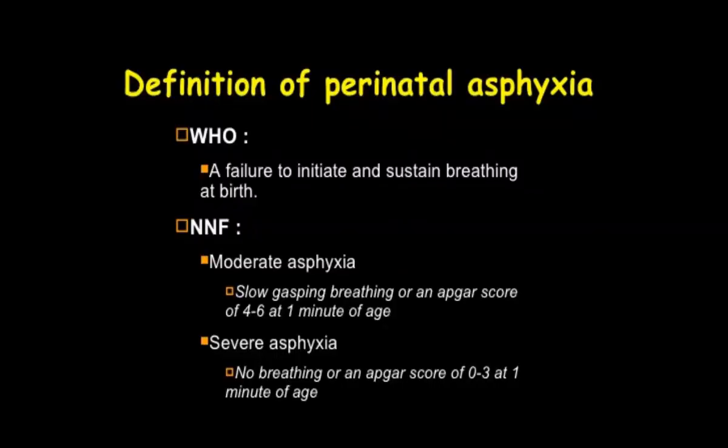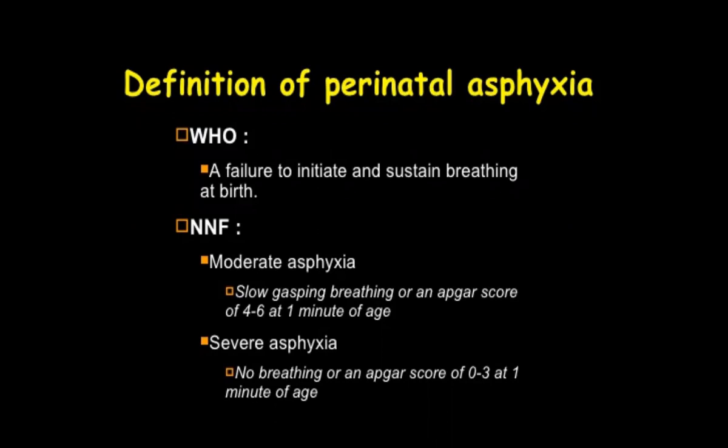According to the WHO, asphyxia is a failure to initiate and sustain breathing at birth. It is again divided into two varieties: moderate and severe. What is moderate asphyxia? It is slow gasping breathing, or an APGAR score of 4 to 6 at 1 minute of age.